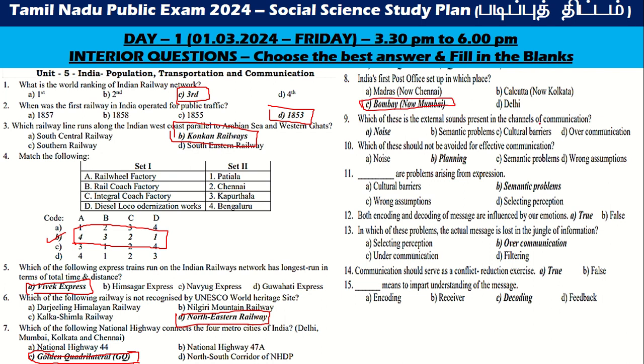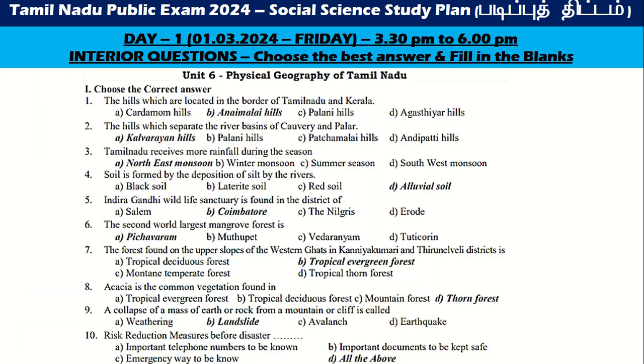Which of these external sounds present in the channels of communication? Noise. Which of these should not be avoided in effective communication planning? Dash are problems arising from expression means semantic problems. Both coding and decoding or encoding are influenced by emotions is true. In which of these problems is the actual message lost in the jungle of information? Over communication. Communication should serve as a conflict reduction exercise is true. Dash means to impart understanding of the message is decoding.